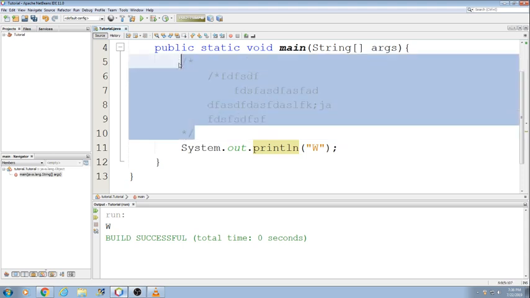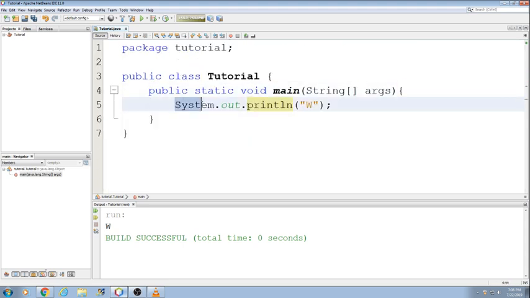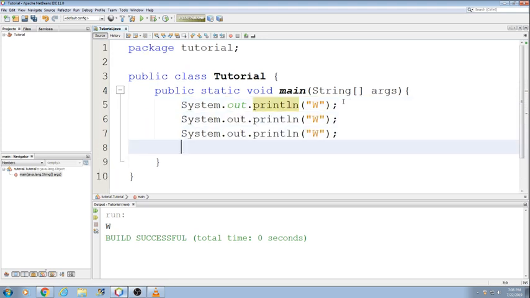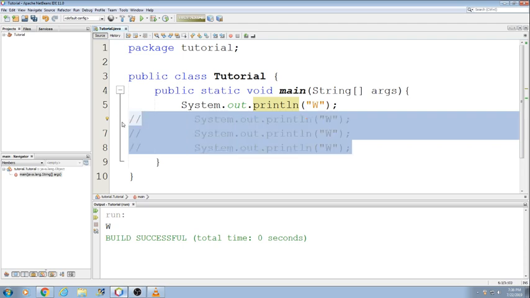To do quick comments, okay? Let's say I have a couple program statements. Alright, this is the last bit on this video. Let's say I have 4 program statements, and I want to highlight 3 of them. If I hold down the control key and press the forward slash, it automatically comments. And if I hold down control and just keep pressing it back and forth, that's a quick comment. I can also press this little button up here within this IDE, and it'll comment it out. And it keeps adding.